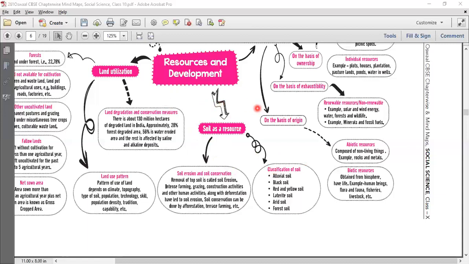How do you conserve the resources? Irrational consumption and overutilization of resources can lead to socio-economic and environmental problems. Land resources, we have mountains, plateaus, plains, and islands. Depletion of resources, accumulation of resources in only few hands, global ecological crises such as global warming, ozone layer depletion, etc. These are the reasons why we need to work on the development of resources.